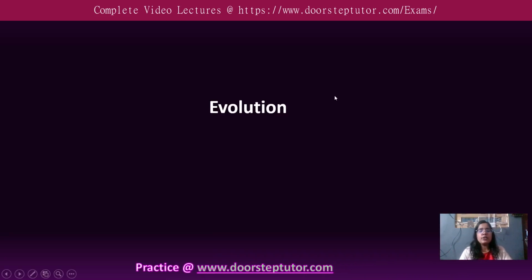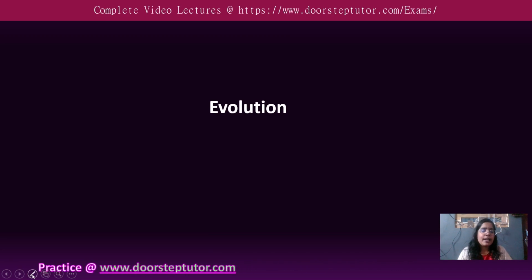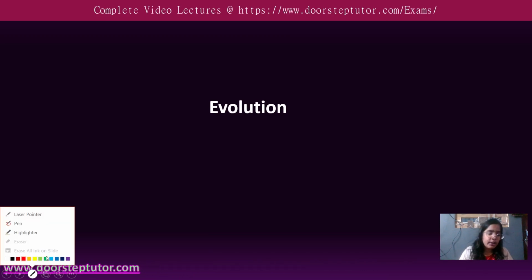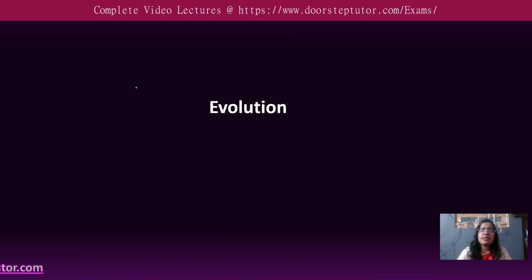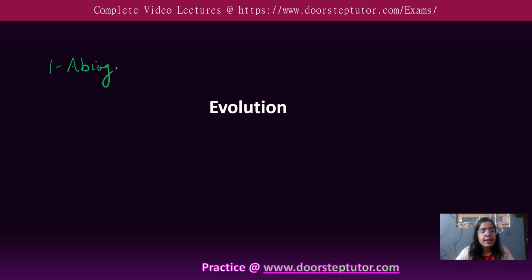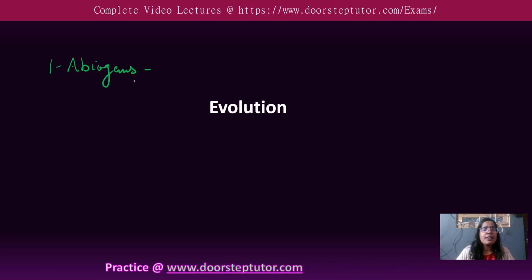Today we are going to learn another theory, that is the Oparin-Haldane theory. Now, what is this theory all about, and what difference does this theory create with the other theories that we have learned and we know? So based upon the first concept, that was abiogenesis, right? What does this theory say?